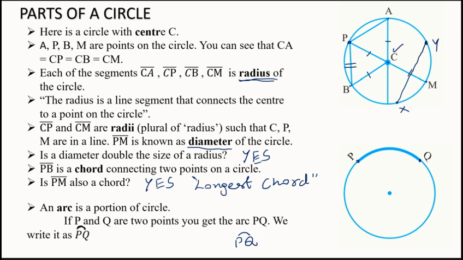Remember children, this arc, since it is small, we call minor arc, and the other portion of the circle, which is bigger, is called major arc. So you will come to know all this in the next chapter of the same 6th standard. Exclusively we will learn some more important terminologies of circle in our next class, in our next chapter.